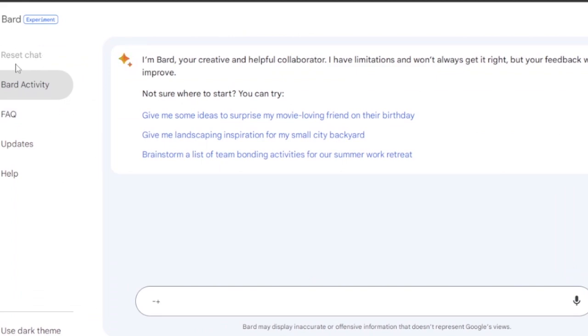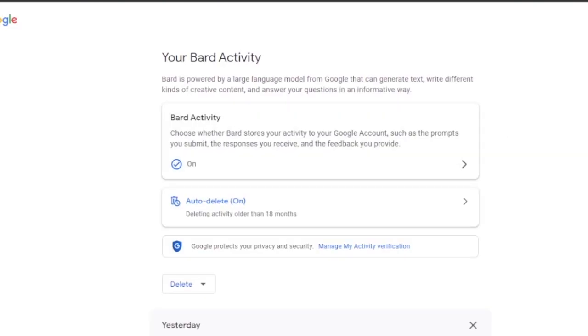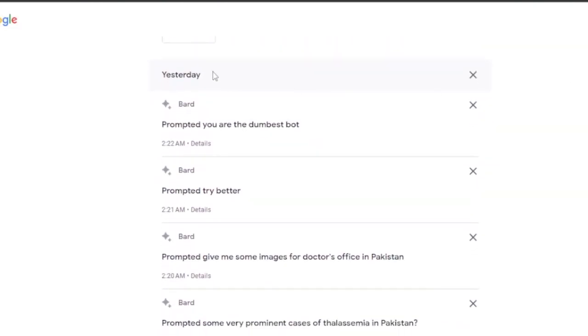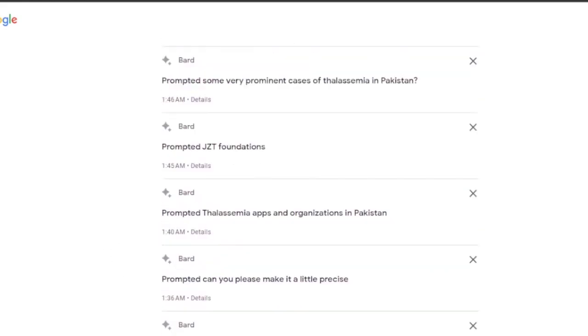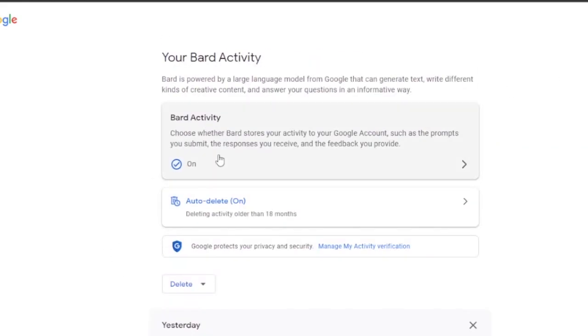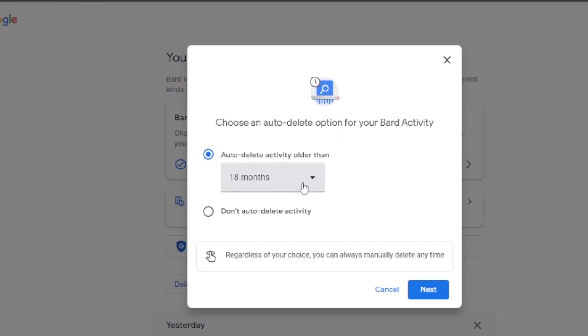Okay, so this is the option from which you can reset your chat on Bard. You can just click on this option and you will be able to start a new chat using Bard. And if you want to take a look at the previous conversations that you had on Bard, you can click on this option right here, which is Bard activity. Open that and you're going to see all of the previous chats, the questions that you asked the chatbot. So here you can see yesterday's chats, all the things that I've asked Bard are here, and here you have an option for auto deleting activity older than 18 months. You can change the tenure and time period of the chats that you want to keep.